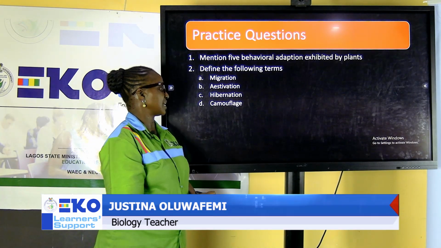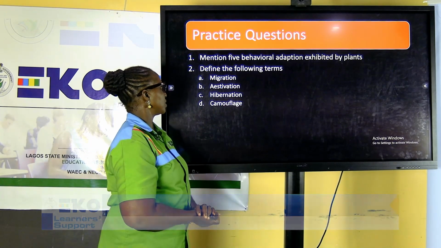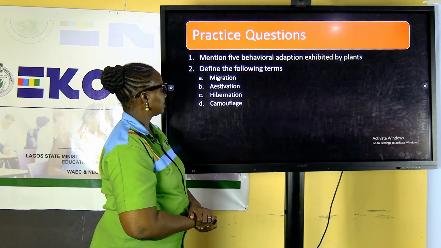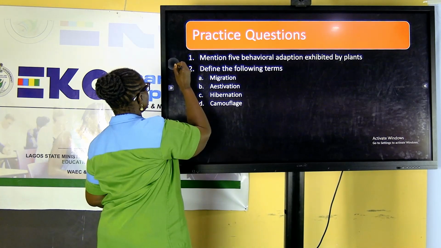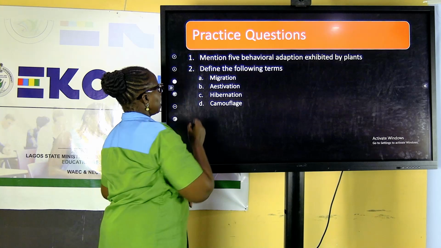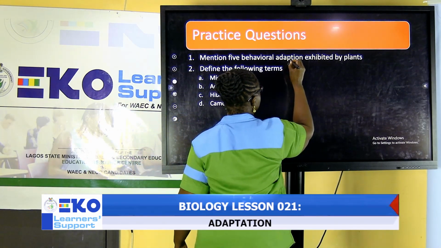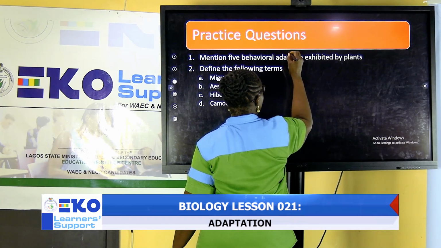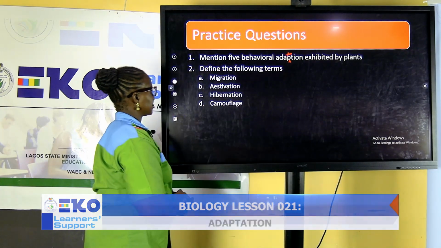Based on the topics that we have considered today, adaptation and the types, here are some practice questions. The first one says, mention 5 behavioral adaptations exhibited by plants.